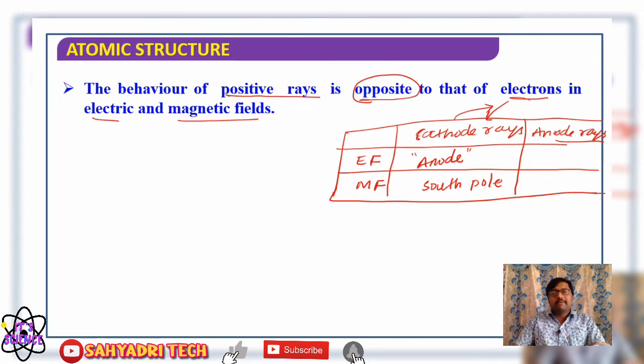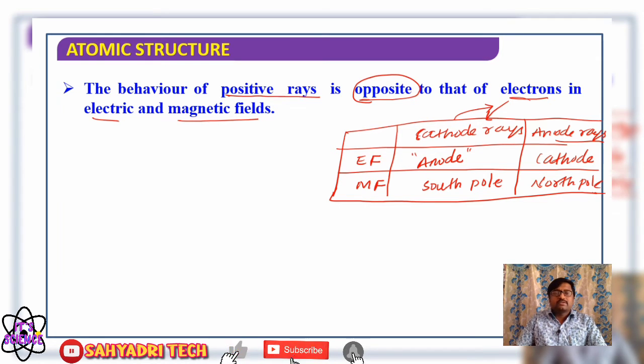In the presence of an electric field, anode rays are bent towards the cathode of the external electric field. You got it? So it is opposite: anode, cathode. Regarding the magnetic field, cathode rays go to the south pole, and what is left? The north pole.